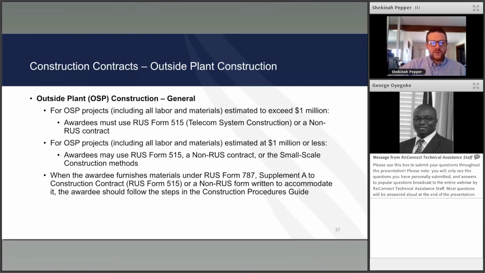When an awardee furnishes their materials under a Form 787 Supplement A to the construction contract, use RUS Form 515 or a non-RUS form written to accommodate. And the steps for owner furnished material as part of the contract are included in the construction guide.